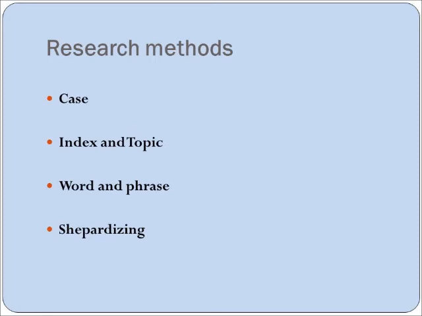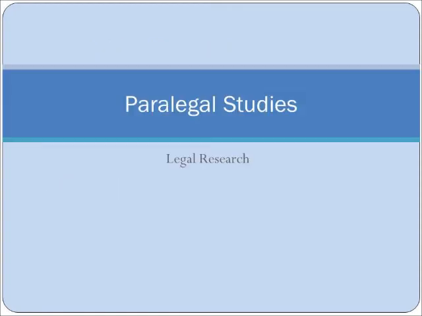You will use this method when solving the issue of your research is based on a legal definition of that word or phrase. We can use any one of these research methods for a case, but what do we do to find the most recent decision of a particular issue? For this, we use a process or method called shepherdizing. This method also will assist you in finding cases that address the same or similar issues of your particular case. So, let's dive into the books or the law and get started with our cases.